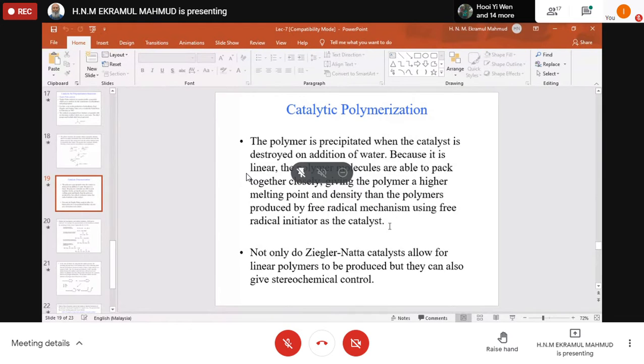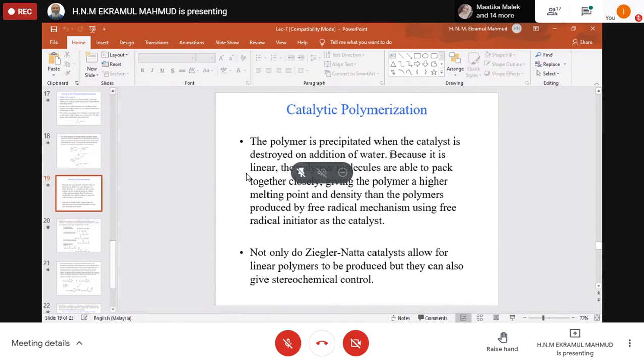So how can it be that when our monomer is the same, the process itself is different, and these different processes are carried out by using different catalysts? Can you follow me? The polymer is precipitated when the catalyst is destroyed on addition of water.